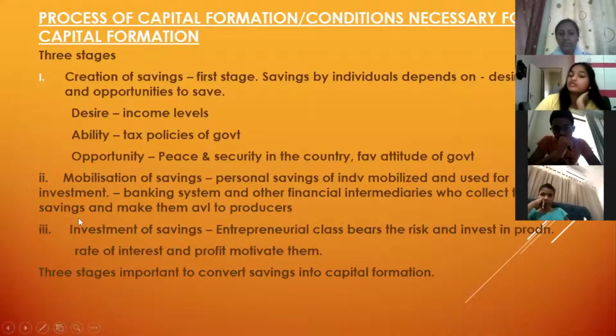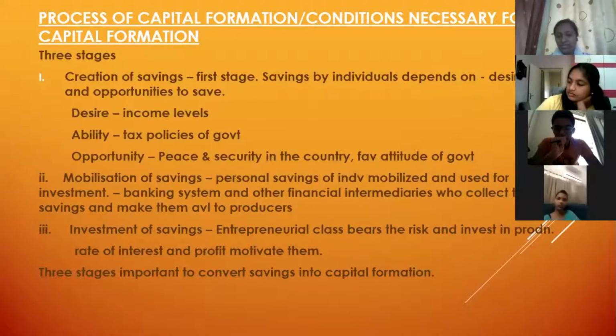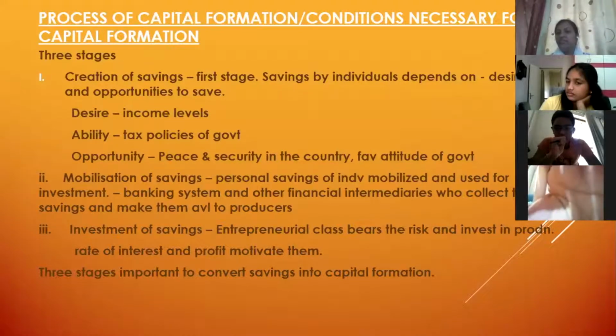Okay. Third part in this is investment of saving. Here the entrepreneurial class comes, which we are going to study next. Those people who decide, who are the decision makers of how to produce and how much to produce. It is these people, the organizations, the organizers, who will bear the risk and invest this saving in further production process. Okay. And what will motivate them?